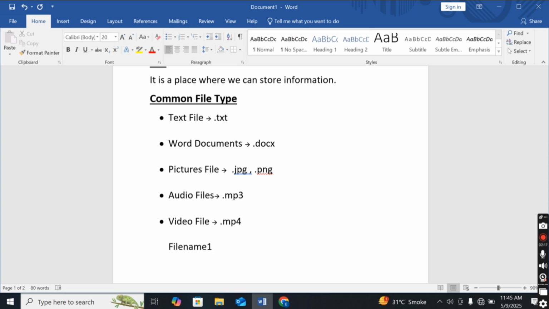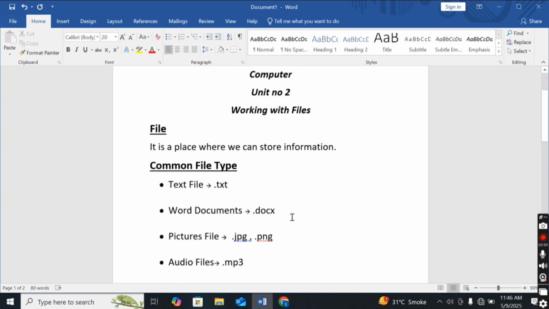I write the file name 1, and after that I want to create a Word document. So the extension I will use for the Word document is .docx. Okay, so this is the file name, and after the file name we have to put a dot, and after the dot we write the extension that tells us what the type of the file is. So if I am writing docx here, that means it represents a Word document. So this is the recap of the previous lesson.